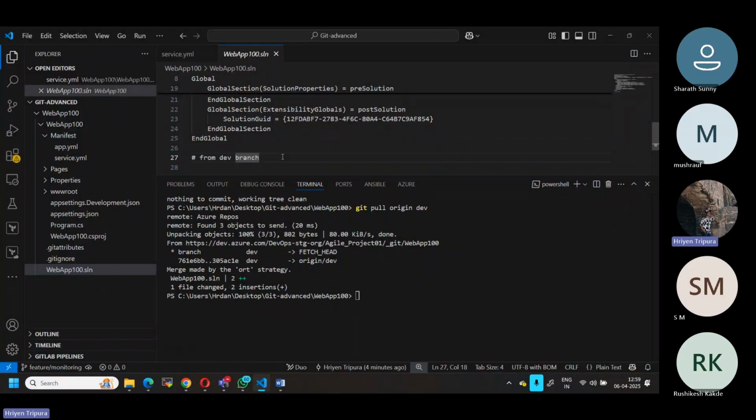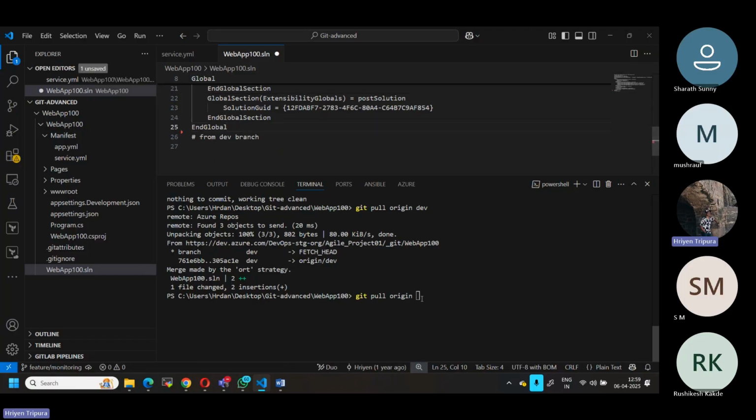You will not directly push the changes to your branch. First you have to get the latest code from the respective branch. In my case it is the source branch, the dev branch, because this branch was created from the dev branch. This is the reason why I gave dev while pulling. If you're creating from another branch, same thing, you have to give that particular branch name. All right, so I hope this is clear. Now I have merged the changes from the remote as well as local.